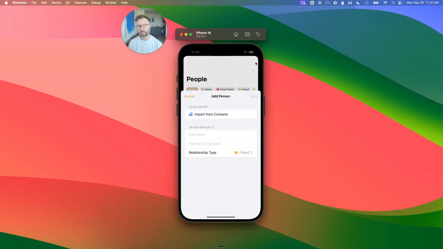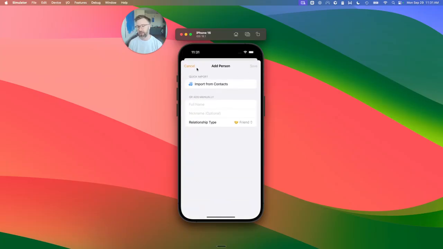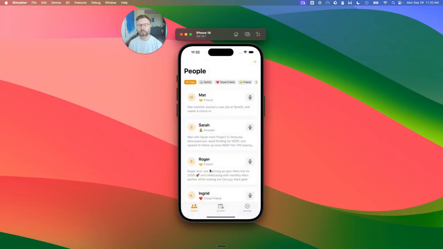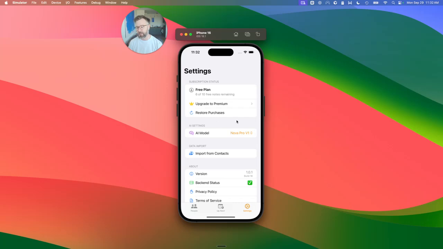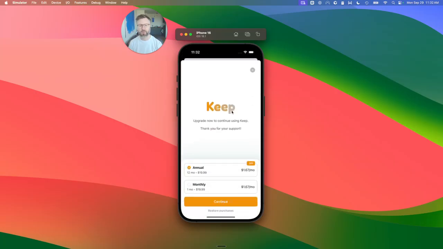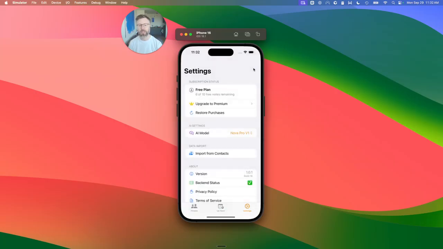You can easily add someone new or just import from contacts. And you can see a summary of all your events that are up next. And in settings you can do some interesting things like play around with different AI models. This goes through OpenRouter, and here we have our RevenueCat paywall that's implemented. You have to pay after you use 10 free notes, and then we would pop this paywall.